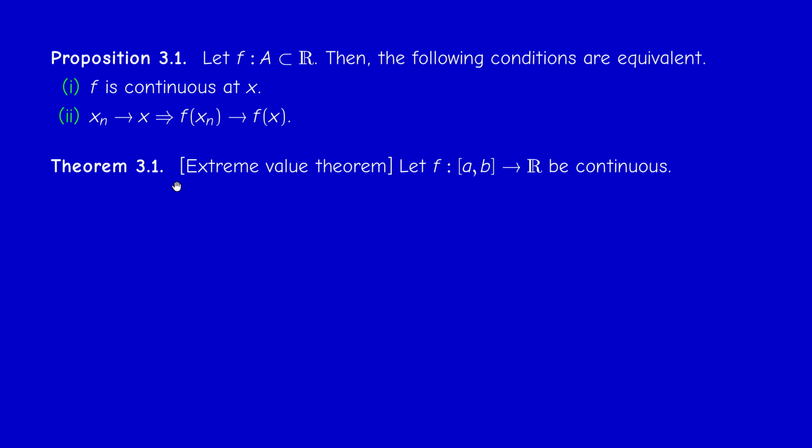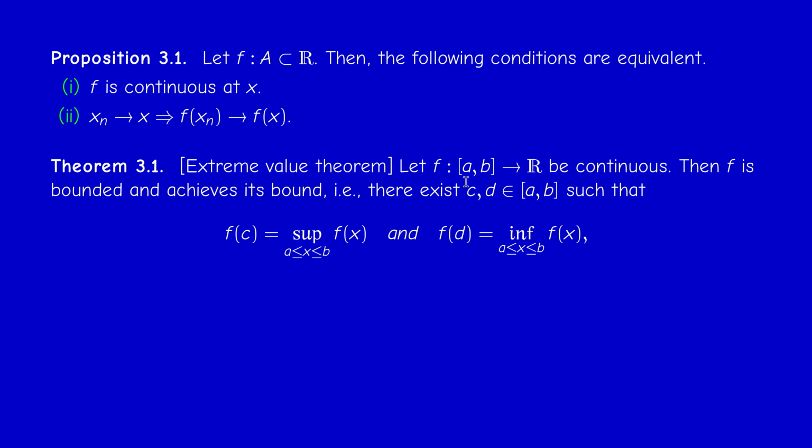If we have a continuous function on a compact interval [a, b], so it's very important to take a closed and bounded interval, because then actually f is bounded and achieves its bounds. So the supremum and the infimum are finite, and the supremum is a maximum and the infimum is a minimum.